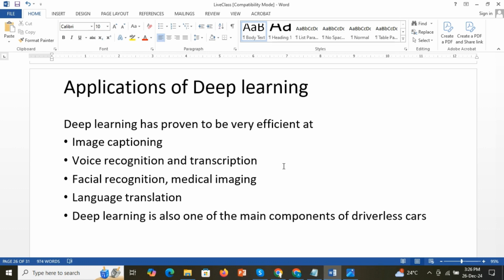Medical imaging can be used for anomaly detection and similar purposes. Language translation from one language to another can be done. And deep learning is one of the main components of driverless cars. So those are some of the applications of deep learning.